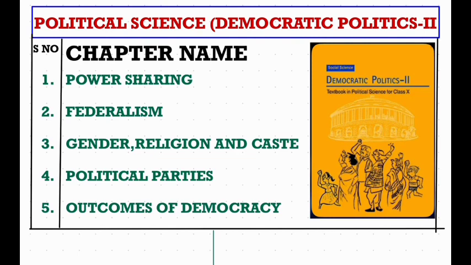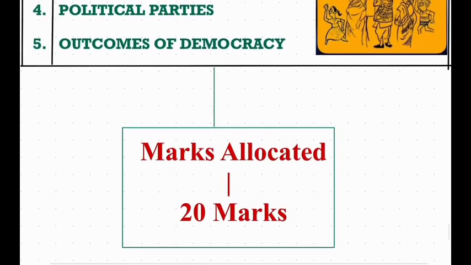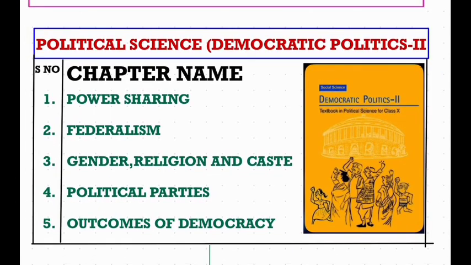Only these 5 lessons, and all these 5 lessons will be evaluated in the board examination. No exemption for any lesson. From these 5 lessons, 20 marks. So from this, democratic politics will be evaluated, and these are very interesting and easy chapters.